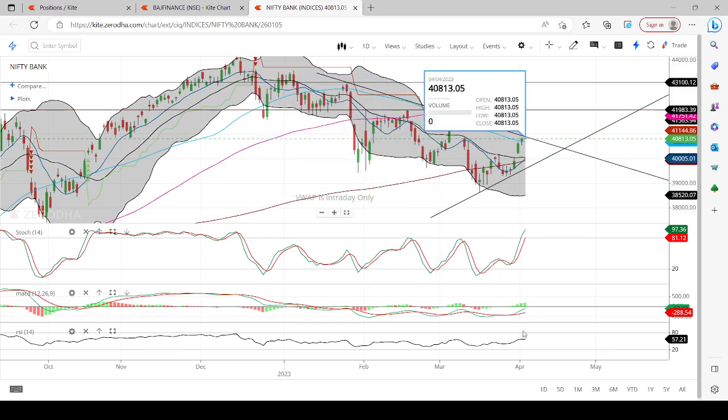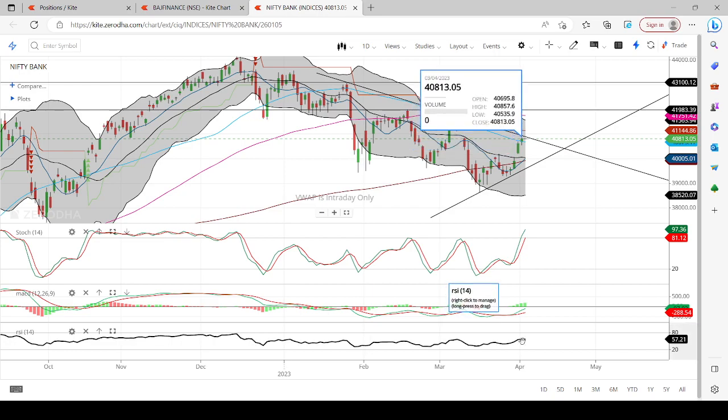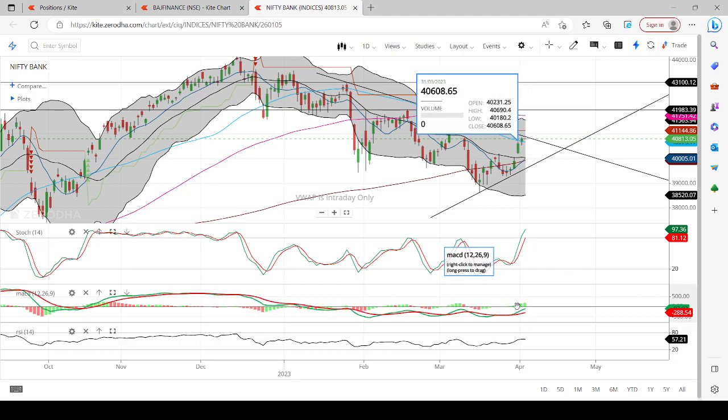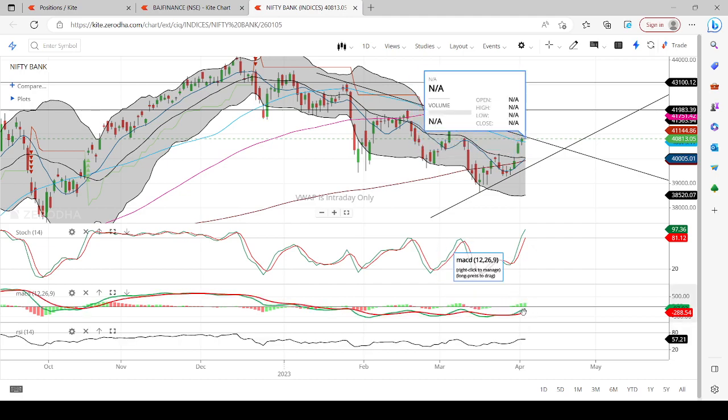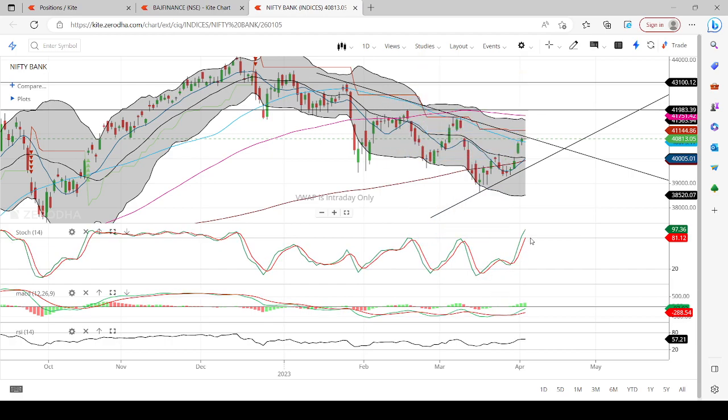So over here the RSI is above 50, which is a good sign for bulls. MACD is having a green histogram, which is good for bulls. Stochastic has a crossover and both are above 80, which is again good for bulls. And the moving averages, which I said earlier, about 10, 20, 50 and 200, are also good for bulls. The only immediate resistance now is the breakout of the falling trend line.